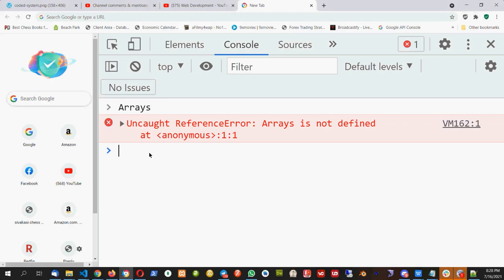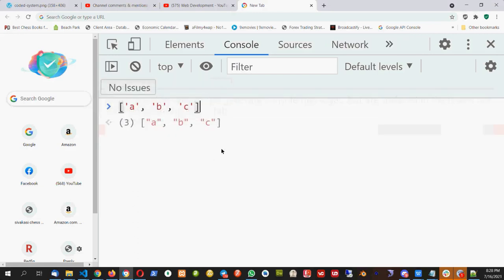An array is a variable which can have multiple values in it. For example, I can create an array with two rectangular brackets and I can put multiple values in it like this. So what I'm doing, I created the array. An array is created with rectangular brackets. It is one variable, but it can hold many elements in it. So these are the elements of the array. Okay, so let's start with this one.